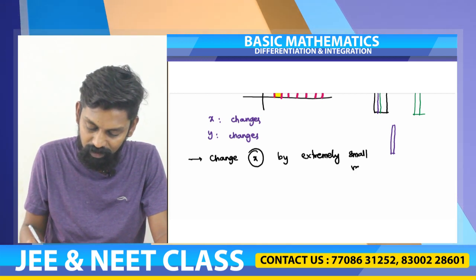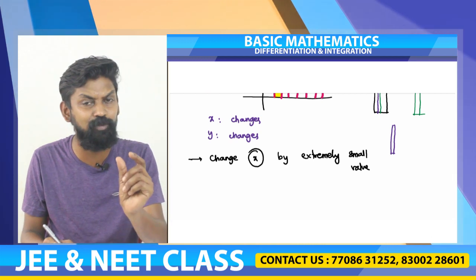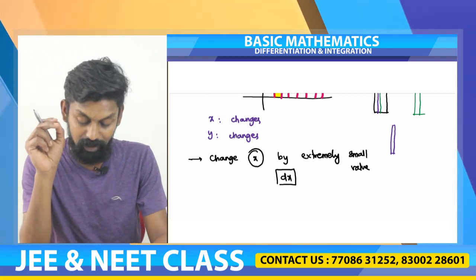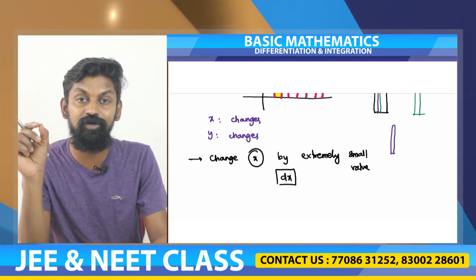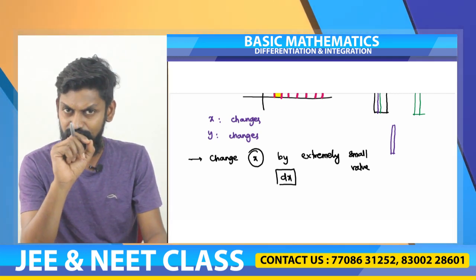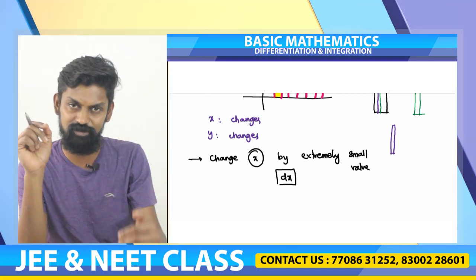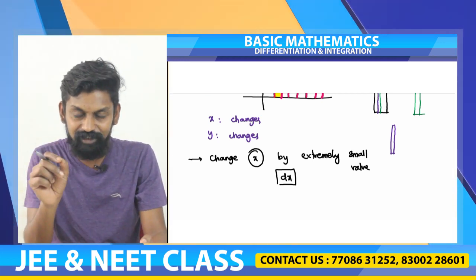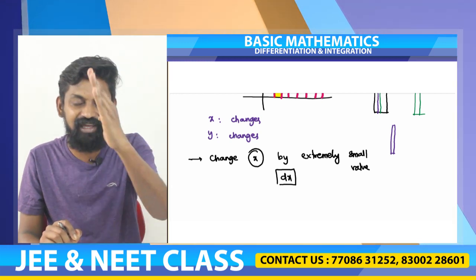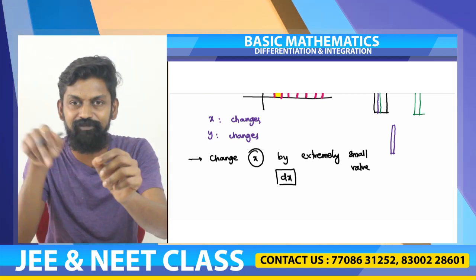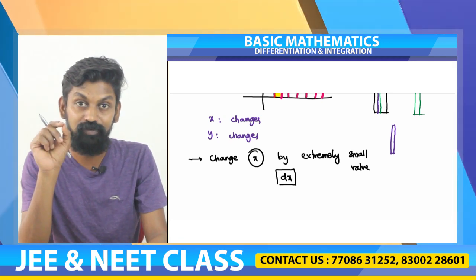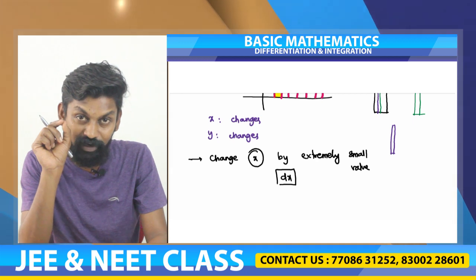By how much? An extremely small value, smaller than what we can imagine. It is nothing but dx. Change the value of x by an infinitesimally small value dx, and you convince everybody around, I have changed x. When the x value changes, y is supposed to change. Now I am changing x by this very small value that y wanted to change. By the time it wanted to change itself, I stopped changing x. So that small is the change in x. So you can assume that in that neighborhood of x, y remains constant.